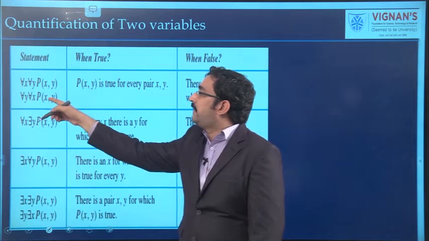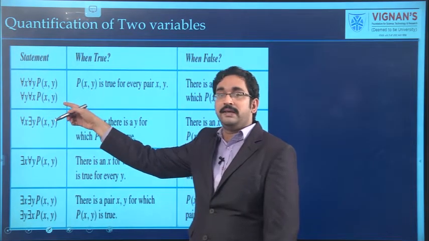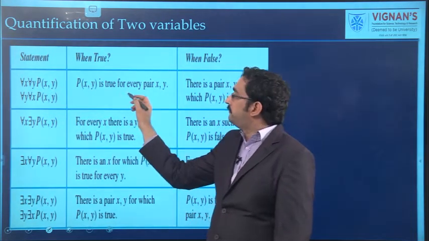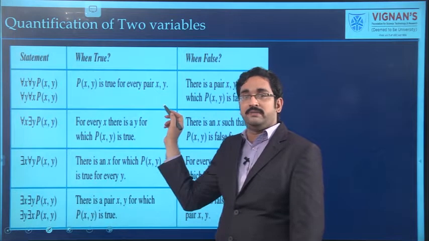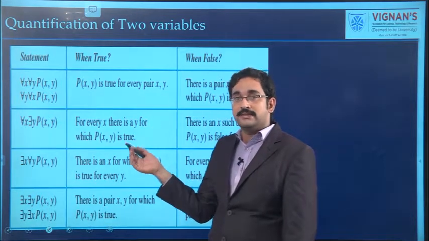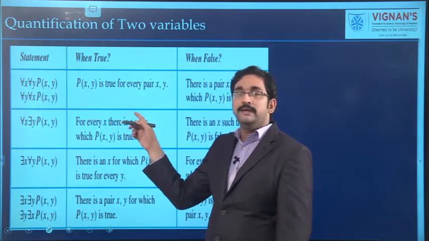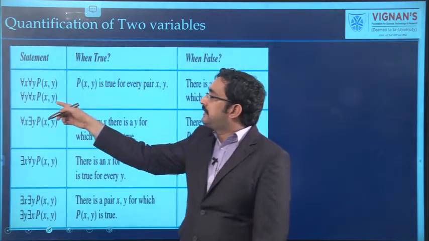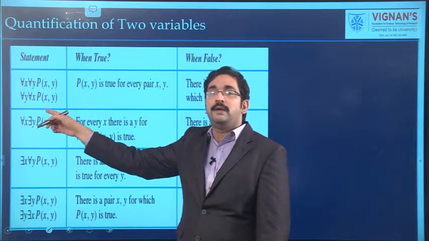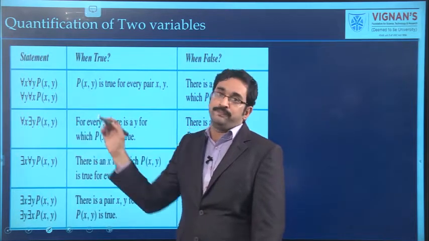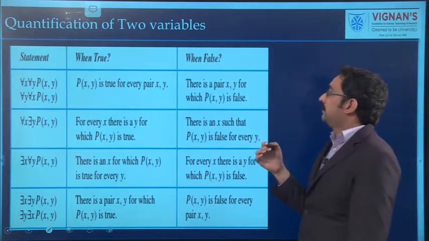We can say that for all x, for all y, p of x comma y will be true for every pair x comma y. Whatever the values of x and y are, p of x, y must be true. If that condition holds, then for all x, for all y, p of x, y will be true.